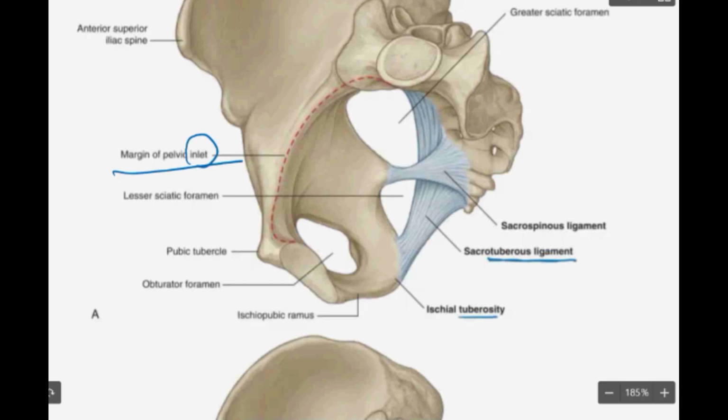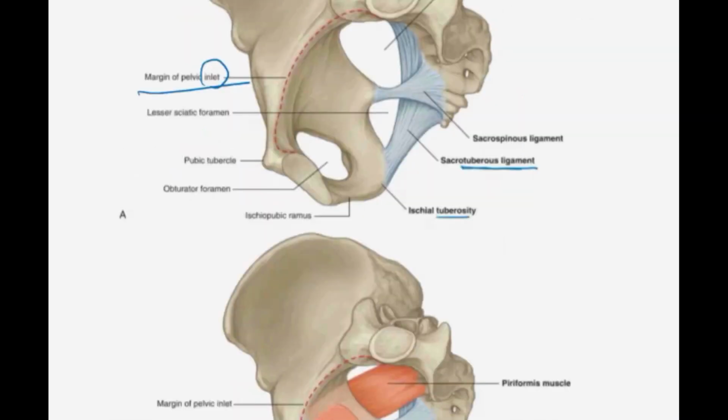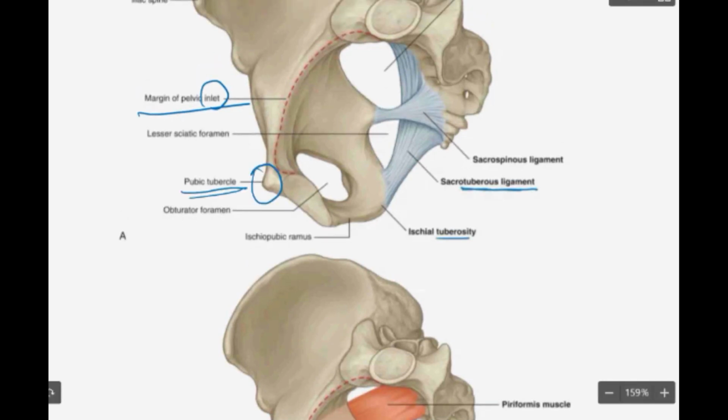Okay, so here you are going to have very important bony prominences which you should know. We are going to have the pubic tubercle, an elevated process in the pubic bone, and the ischial tuberosity. The ischial tuberosity is the place where we put pressure when we sit. This is going to be the strongest part of the ischium, and then you're going to have the ischial spine.